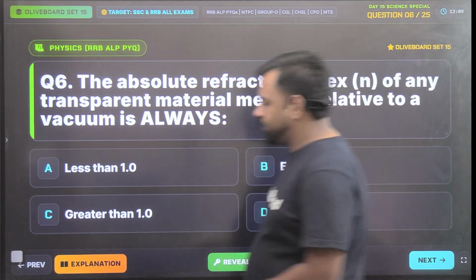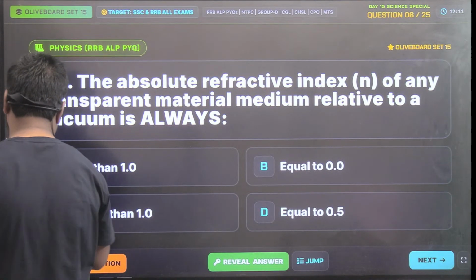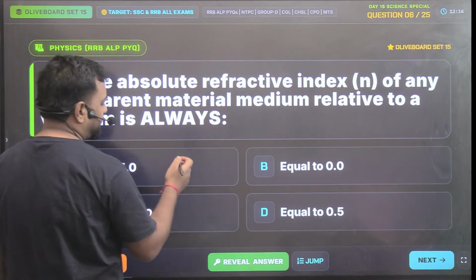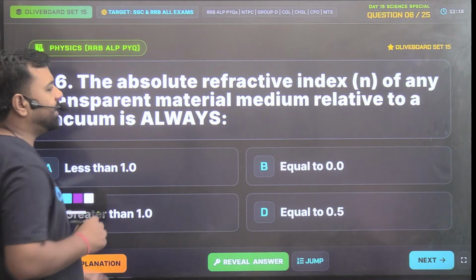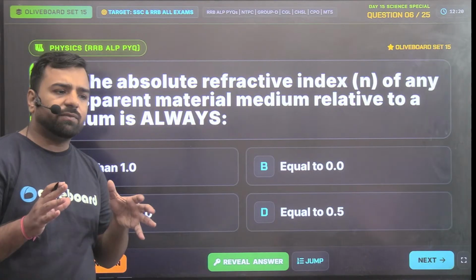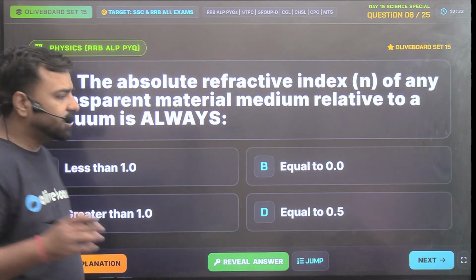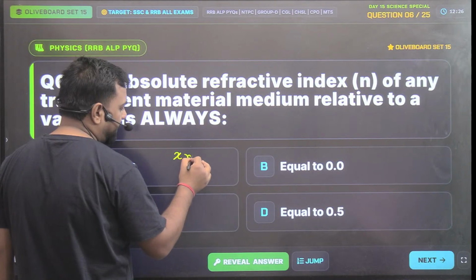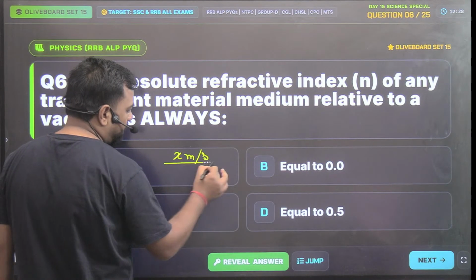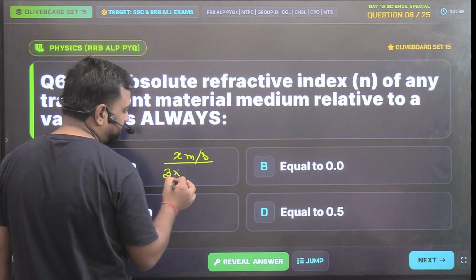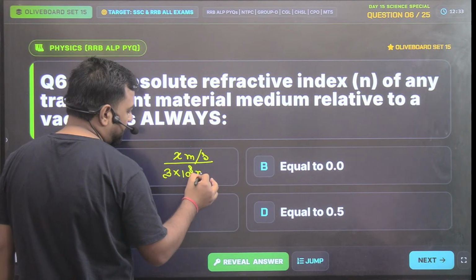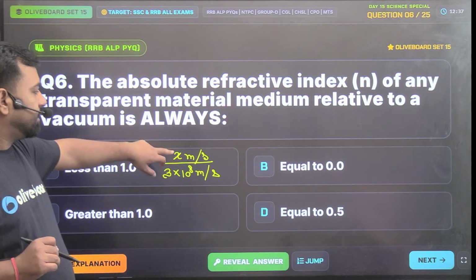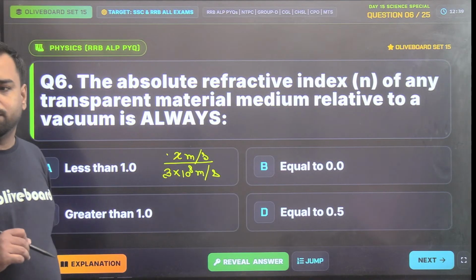So for this, first of all, you need to understand how we calculate the refractive index. It might be asking you to calculate the refractive index of so and so material. So you need to write the speed of light in that particular medium upon the speed of light in vacuum. Now guys, just try to link it. This will be the speed of light in that particular medium, right?